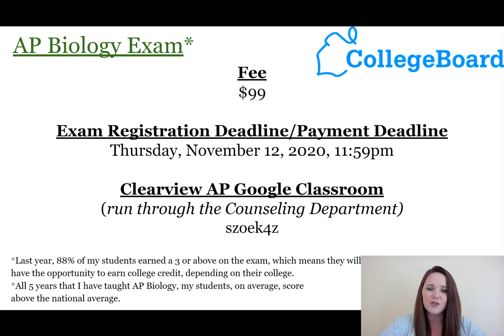And then I have a quick little blurb down there at the bottom that's a little cut off about my scores in the past years. I just, again, want to be upfront and honest with everybody. In the past 5 years that I've had students taking the AP Biology exam, we always score above the national average, on average. Last year, 88% of my students scored a 3 or above on the exam, which makes them eligible to receive college credit for their score. It depends on the college that they go to. Some colleges won't take even a 5 on the AP exam,